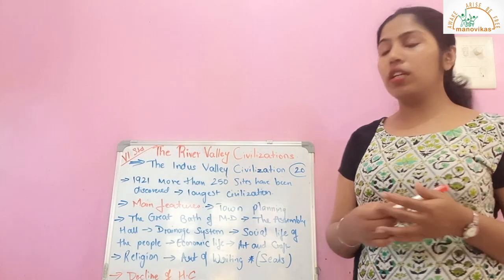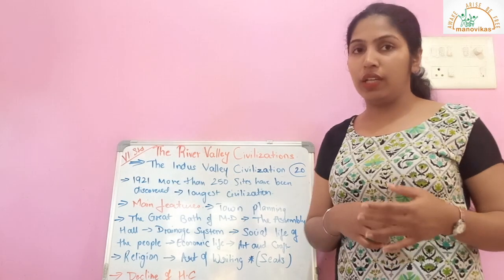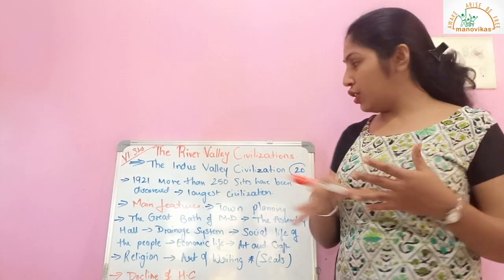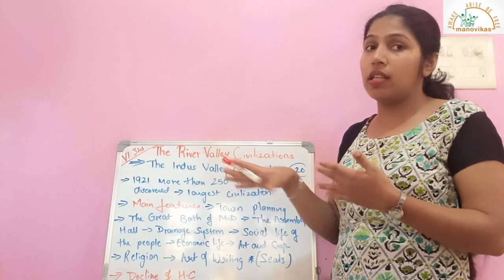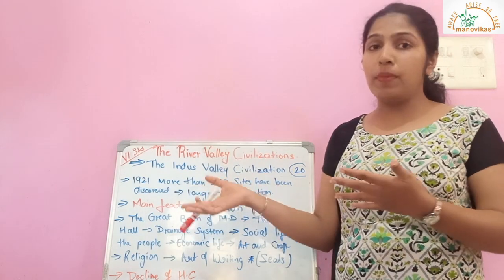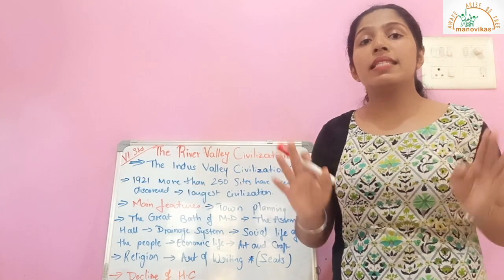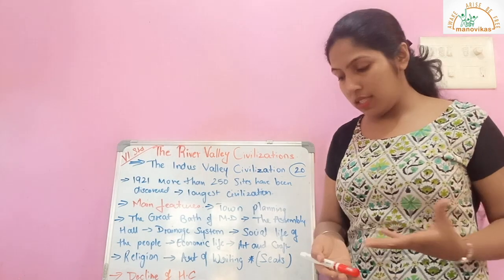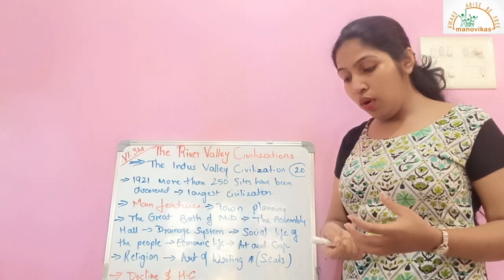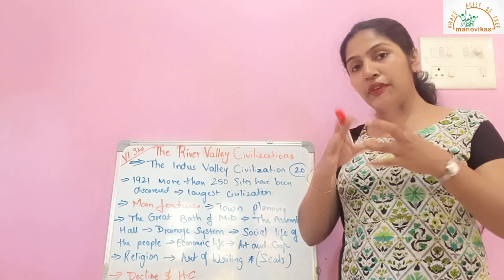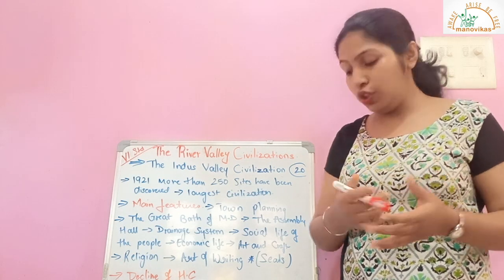Now another important feature is religion. During the age of the Mohenjo-daro and Harappan civilization, there were no temples or shrines, and therefore people did not have a fixed figure whom they worshipped.